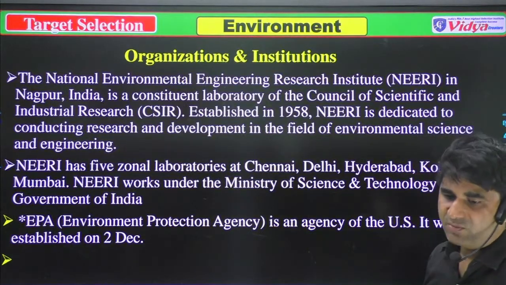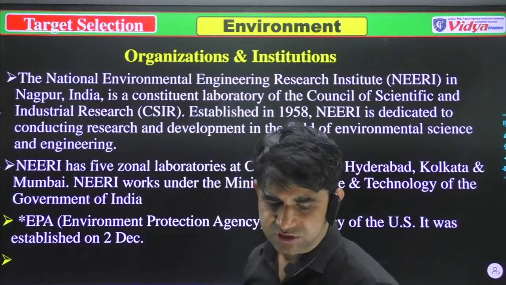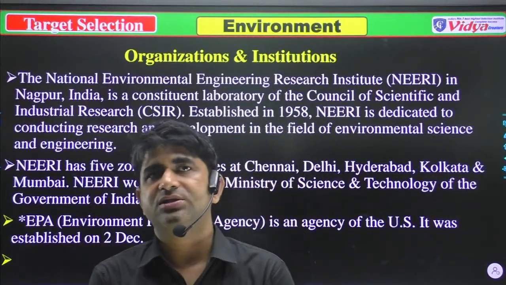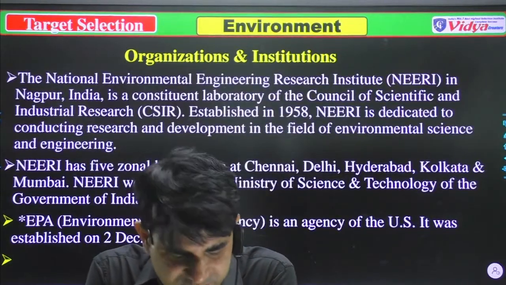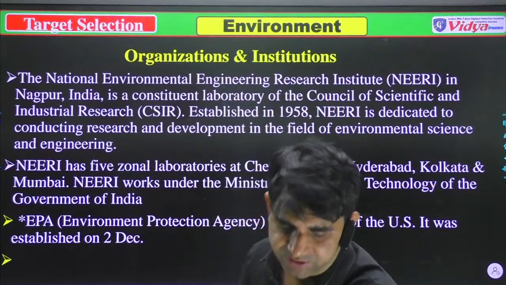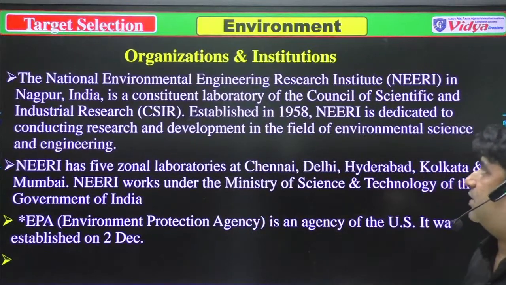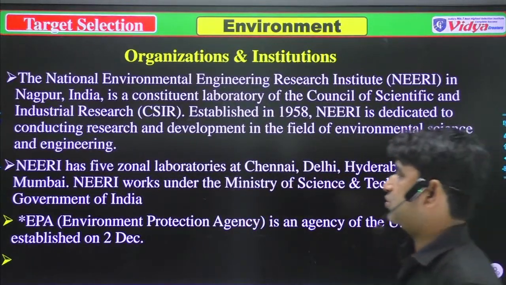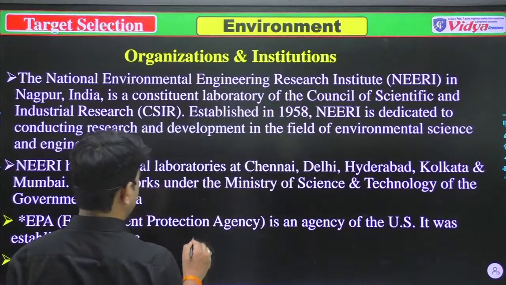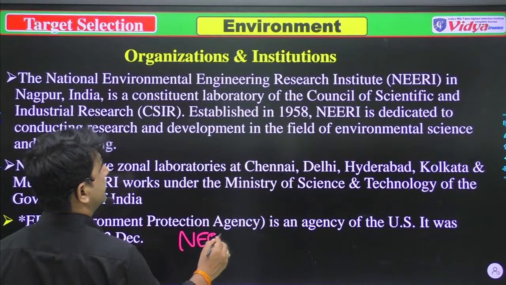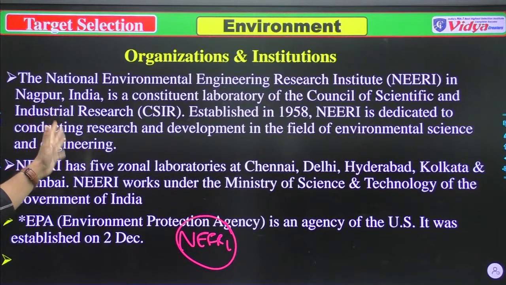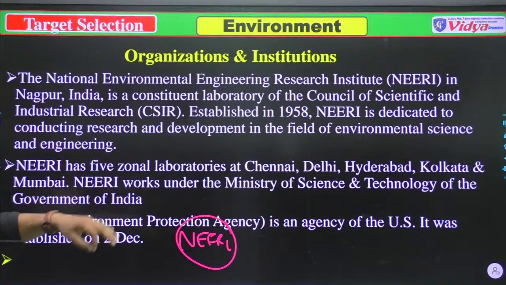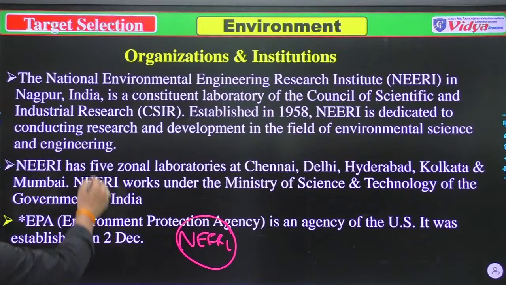After that, some organizations and questions based on them, because these organizations are very important in the field of environmental science. The first is the National Environmental Engineering Research Institute, known as NEERI. NEERI is situated in Nagpur.